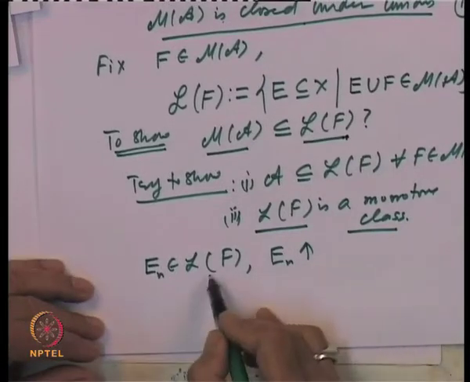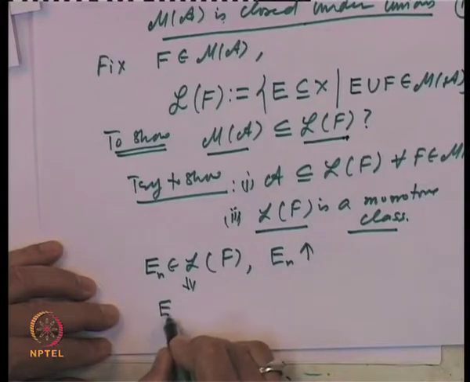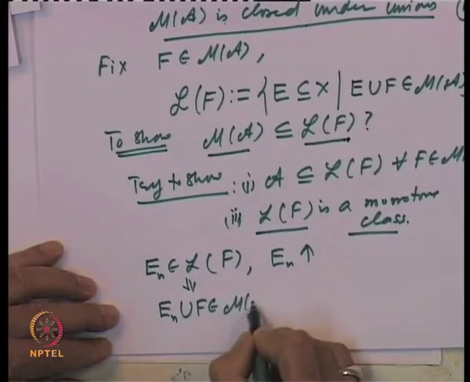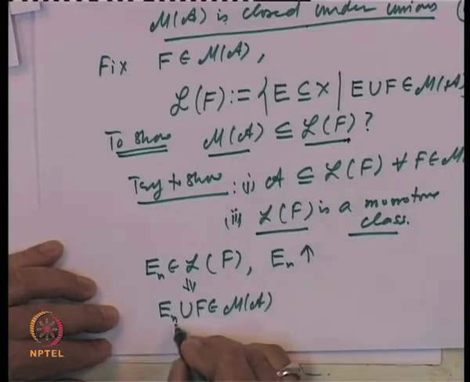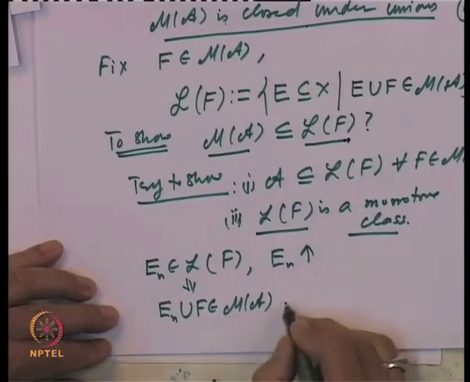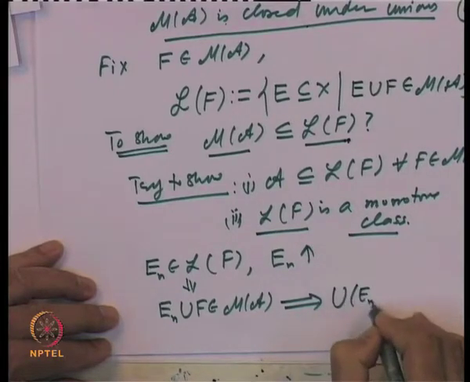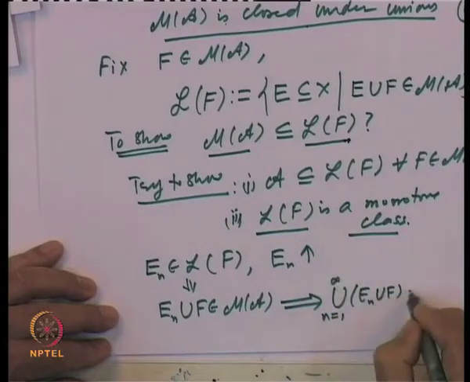If E n's are in L of F, that implies E n union F belongs to M of A, by definition of L of F. And M of A is a monotone class, E n's are increasing, so E n union F is also increasing. So the union of E n union F belongs to M of A.